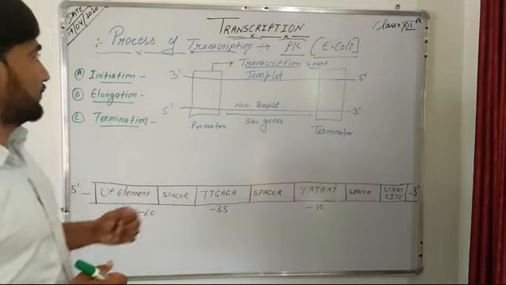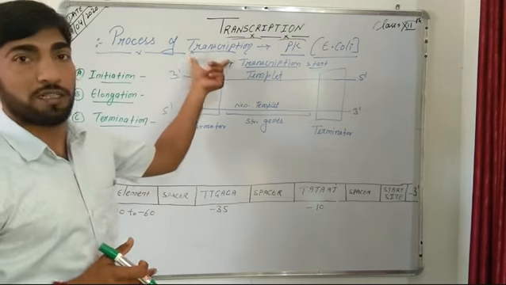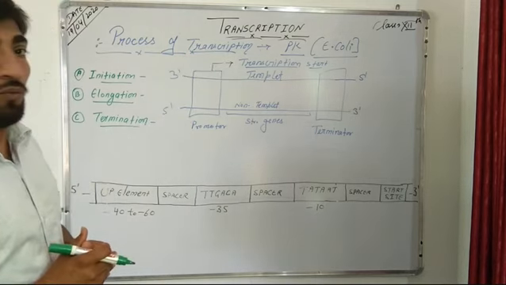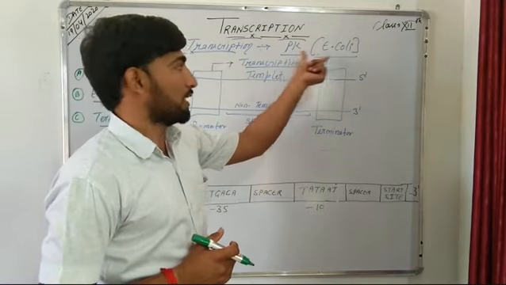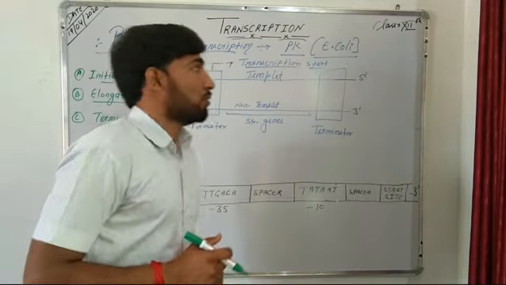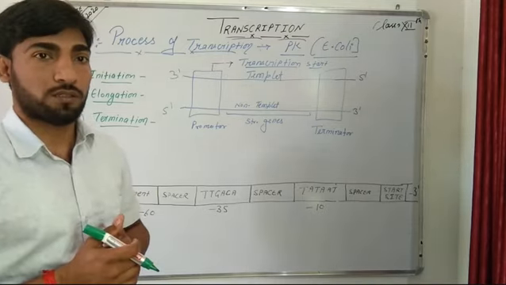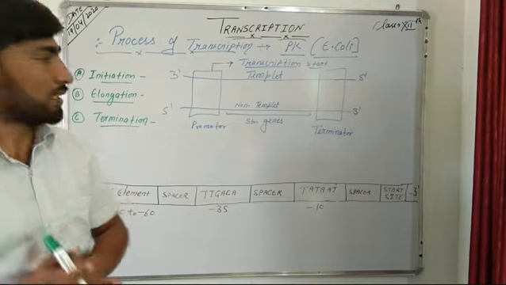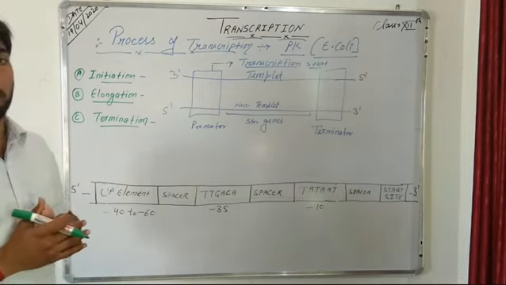Good morning, students. In this video we will study the process of transcription. First we will take this transcription process in the case of prokaryotes, that is in E. coli. The transcription process in E. coli or prokaryotes occurs in three different steps: initiation, elongation and termination.